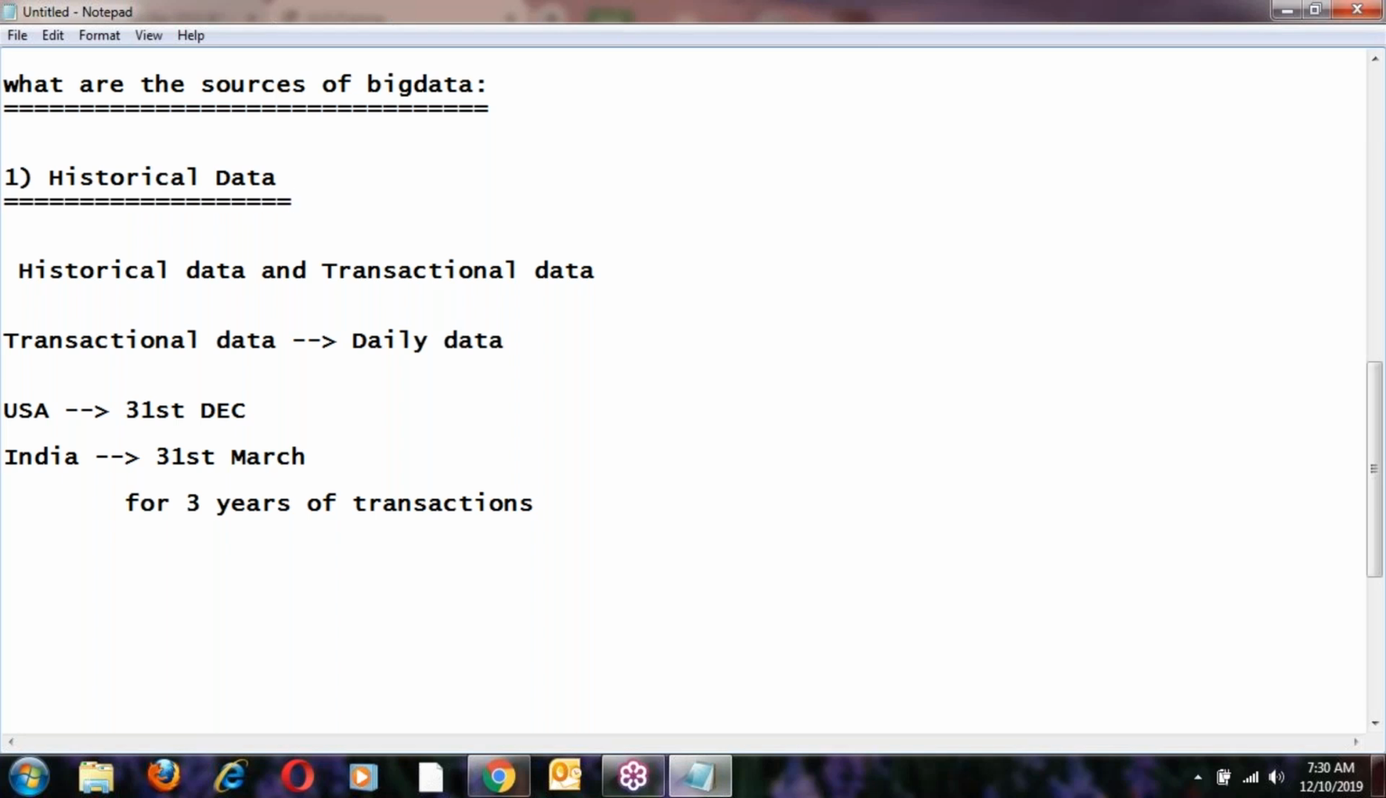Historical data is one of the big data examples, right? Yes. What's the reason behind this? Take any company: any company's storage capacity.